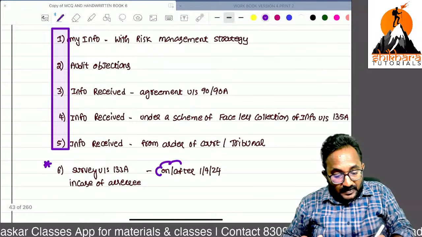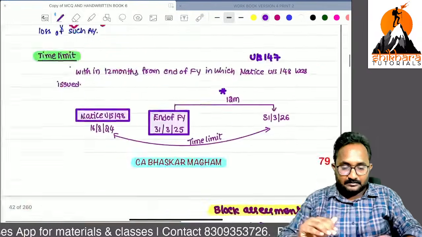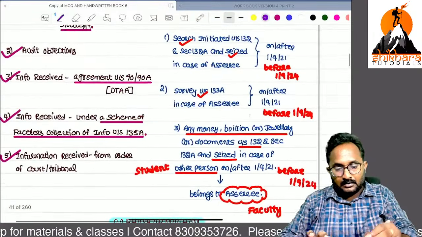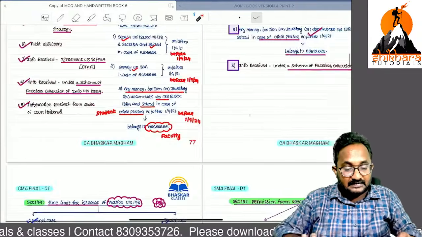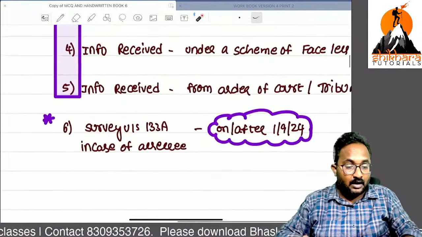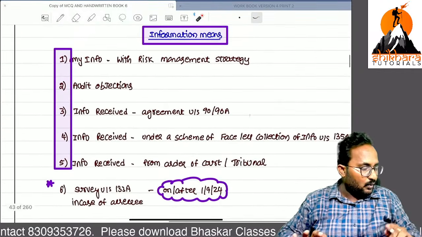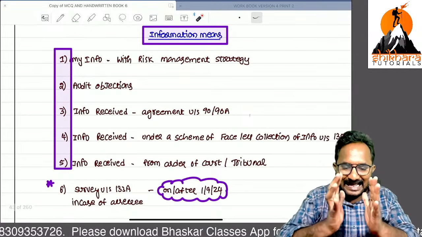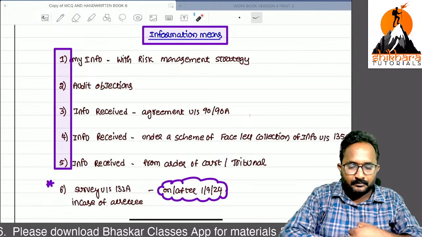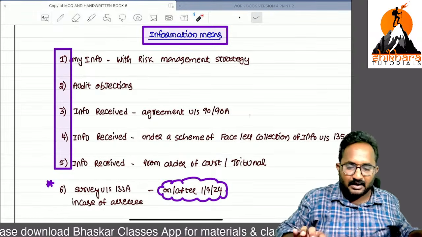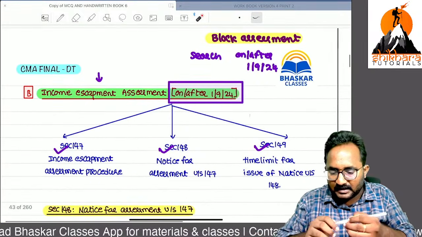Remember, if a survey is conducted on or after this date; before that date we discussed it here. If a survey is conducted on or after this date, before this date we covered it here. That's why it is written directly as on or after this date. Now, many of you have clarity about this concept, please let me know. Because of this block assessment, such cases are going for block assessment.